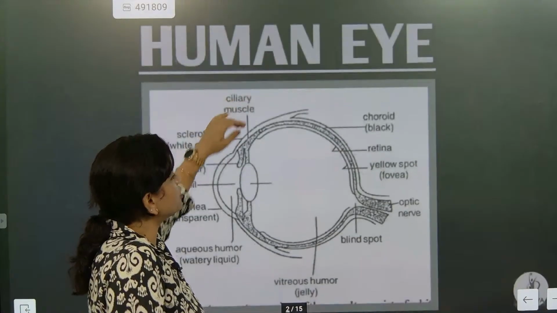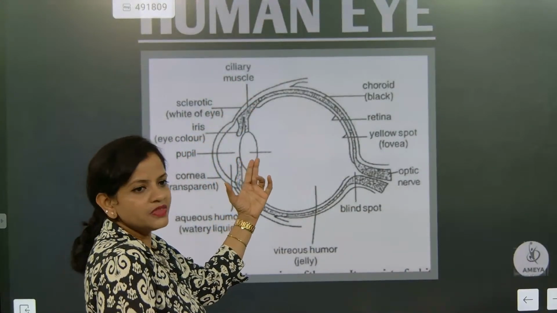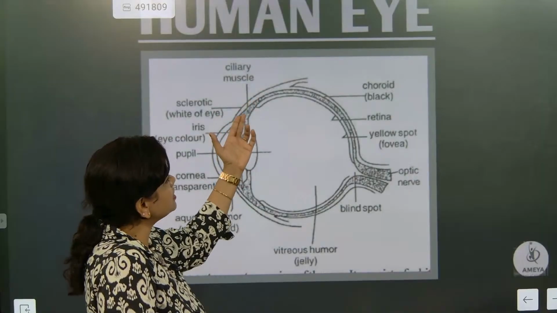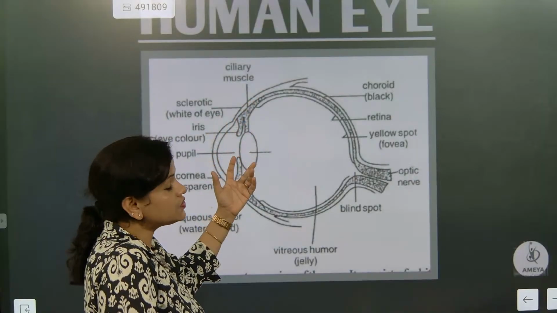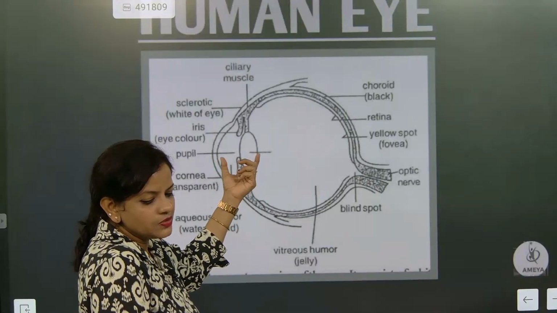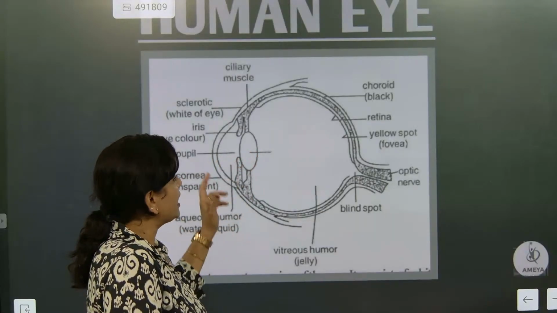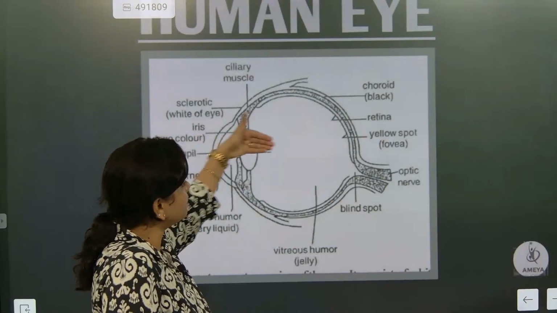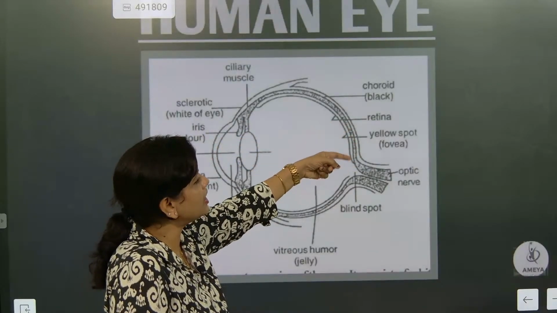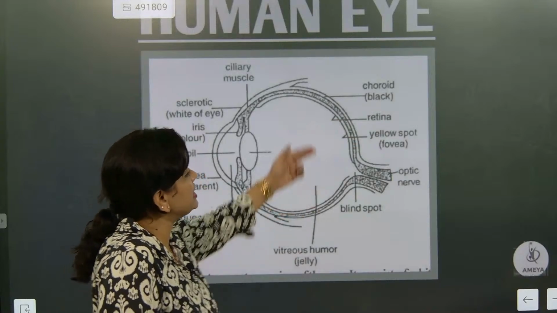If the ciliary muscles contract, the lens will become thin. If they relax, the lens will become thick. So the lens keeps changing its shape. Understood? After that, whatever light ray enters will make an image here. Understood? So the screen is this part.